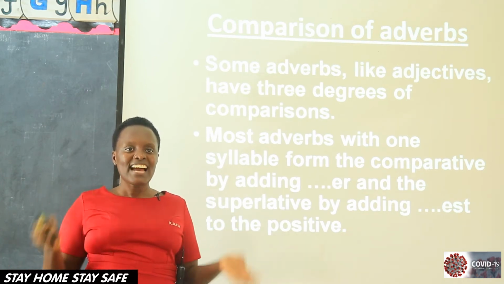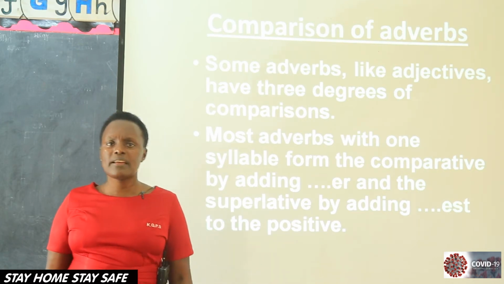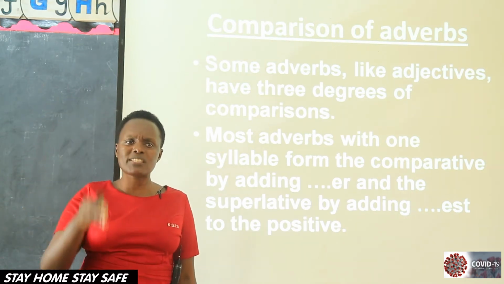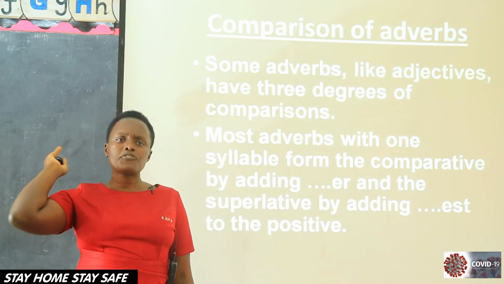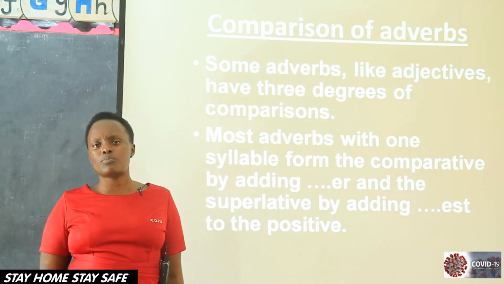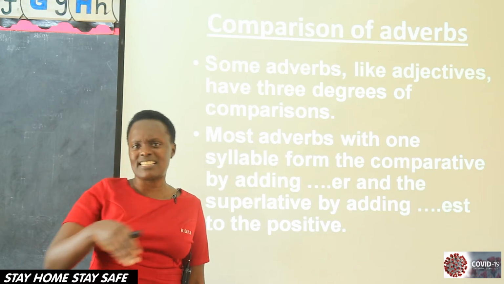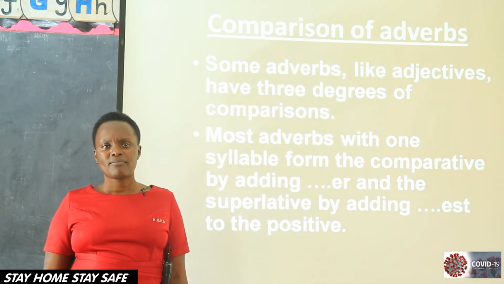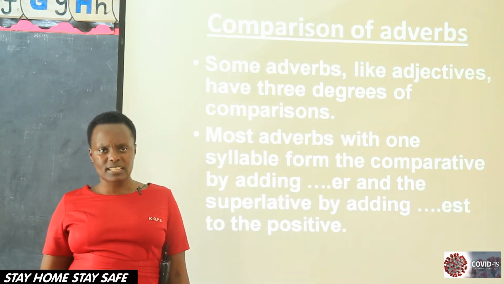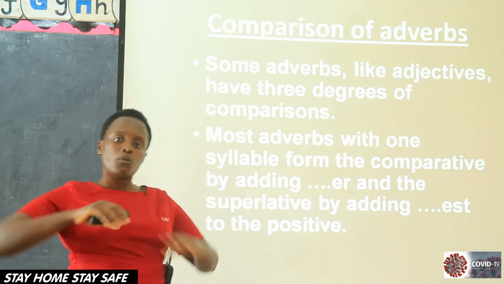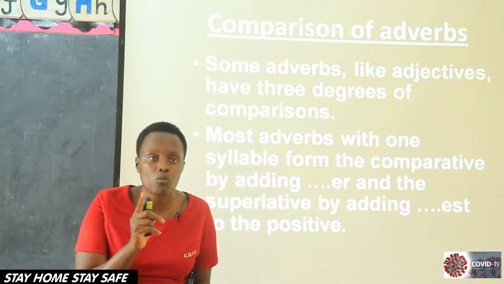When you are comparing many actions, for example, we are going to say, potholes are the most dangerous parts on the road. My father drives the fastest among his brothers. Tom writes the worst in the whole class. Janet dresses the smartest in the whole class. Altogether. So superlative, more than 2 actions. Comparative, 2 actions. Positive, only 1 action.